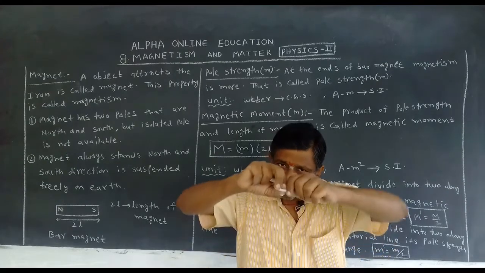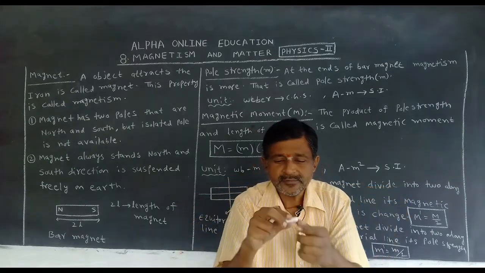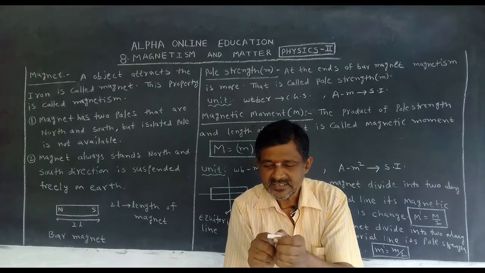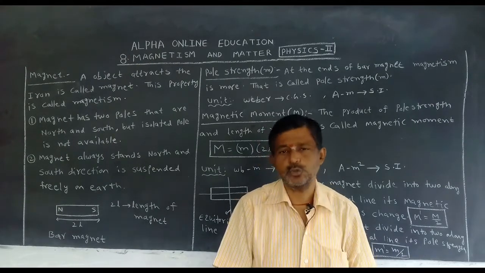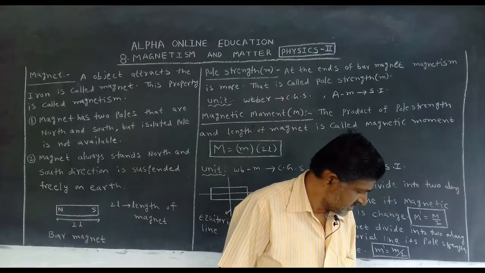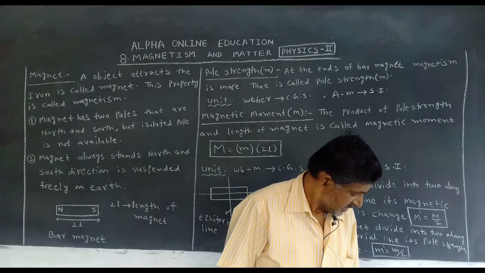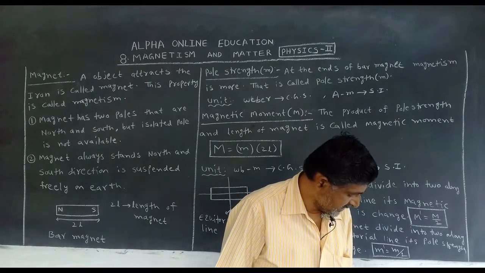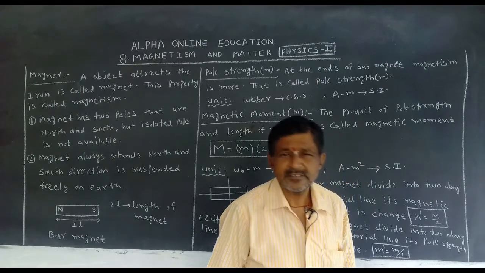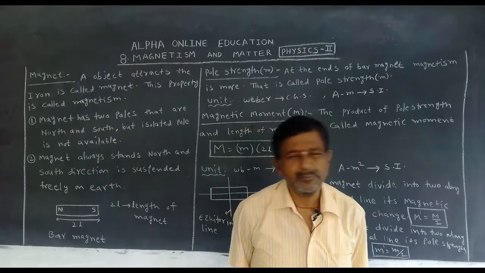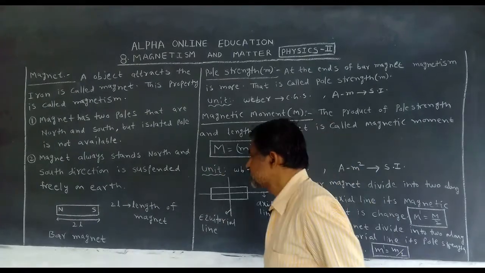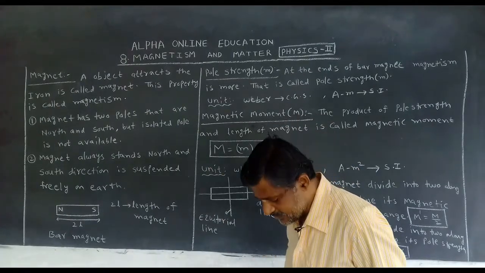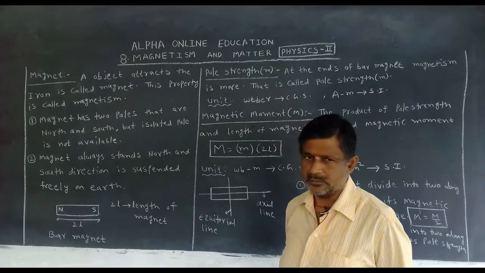If we divide these also, this piece north, this piece south, and so on. In this way the magnet is available.